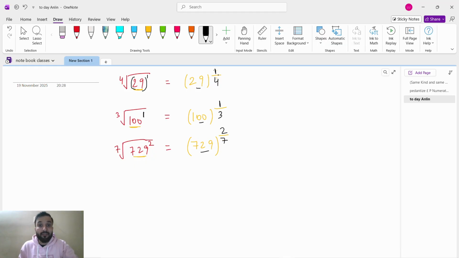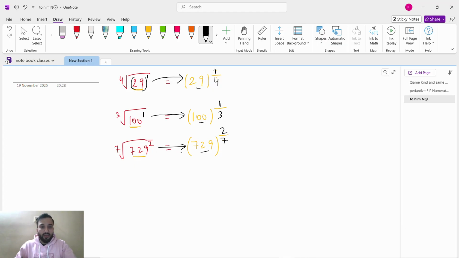And in the denominator, we have to write which root this is. So this is the 4th root, we will write that in the denominator. This is the 3rd root, we will write that in the denominator. This is the 7th root, we will write that in the denominator. Now, this can be written like this.